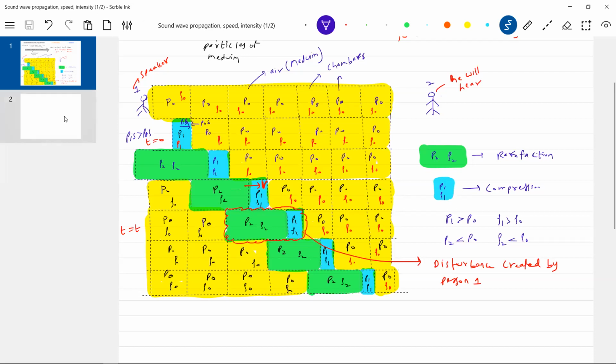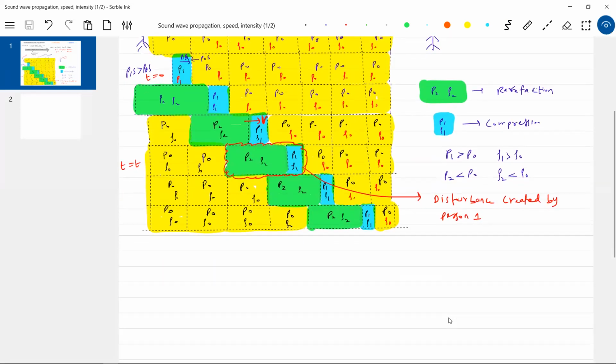Okay, now we have somehow been able to show that. Now, as the wave propagates, tell me what will happen. What changes in the medium do we notice? We see that as the wave propagates,